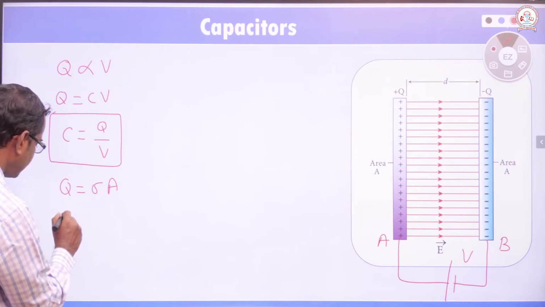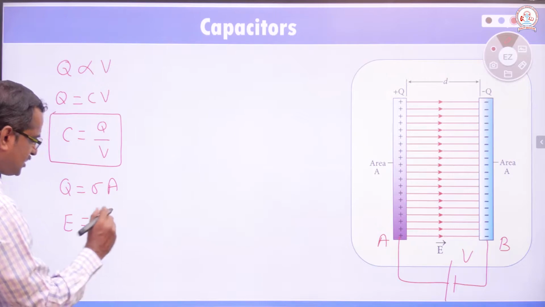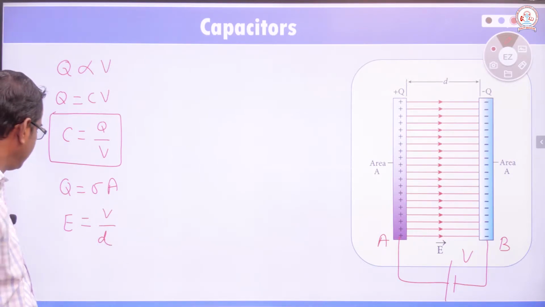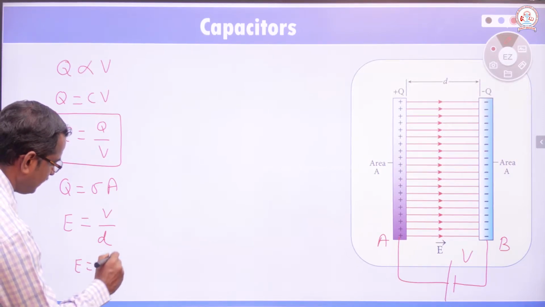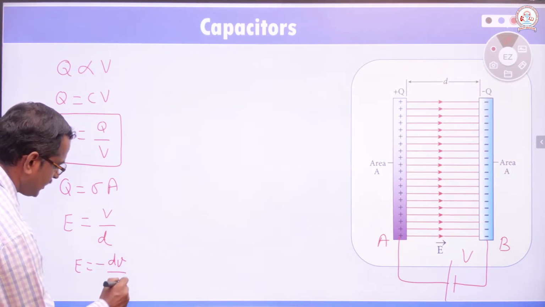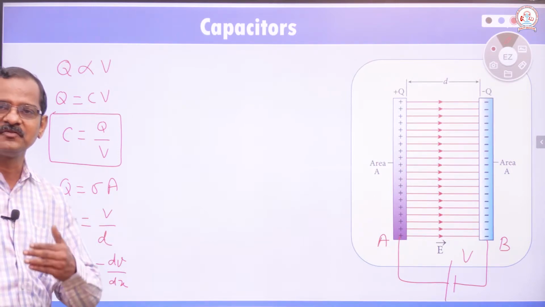And the relation between electric field and potential: E is equal to V divided by D. This equation we get from E is equal to minus dV by dx. Electric field at a point is the negative potential gradient.